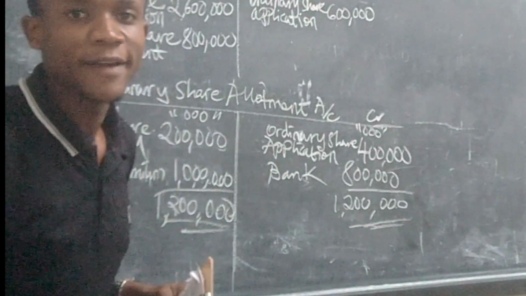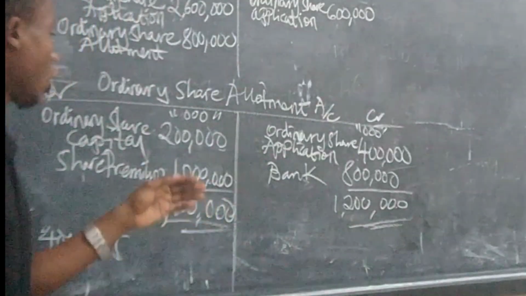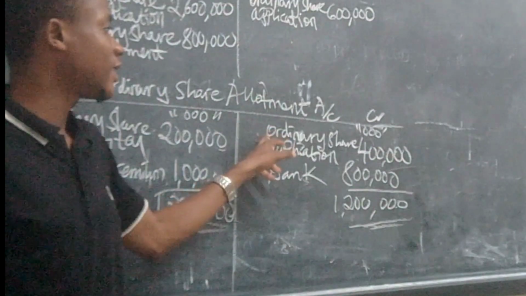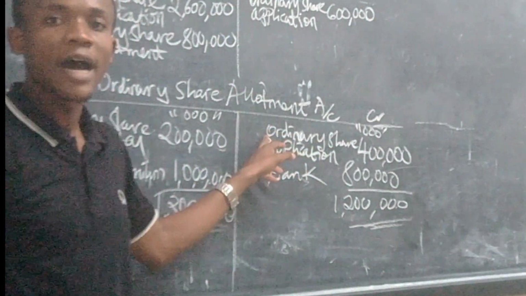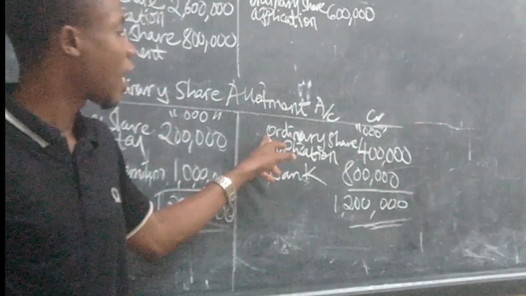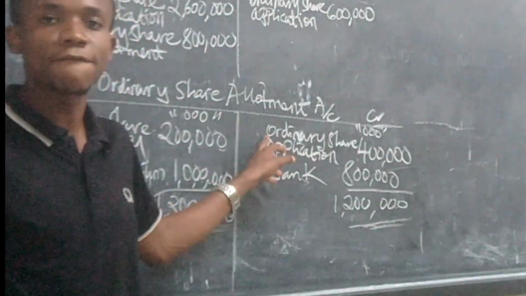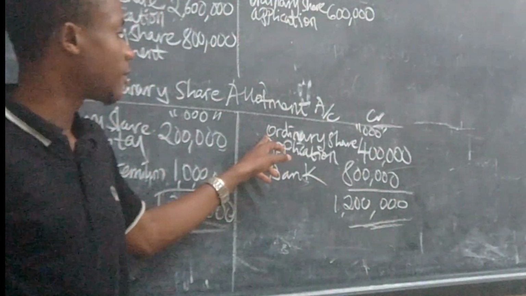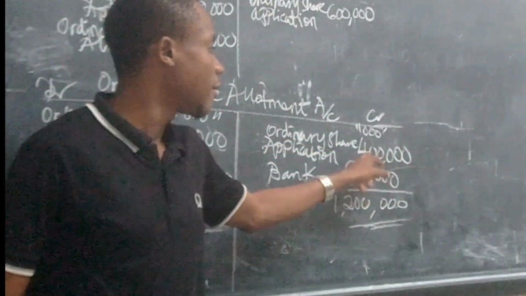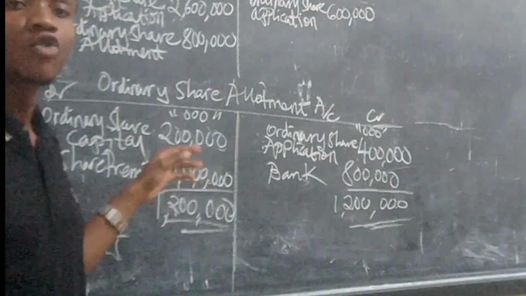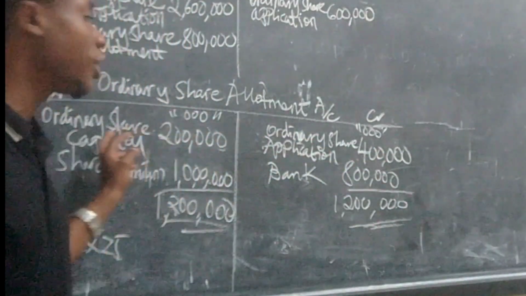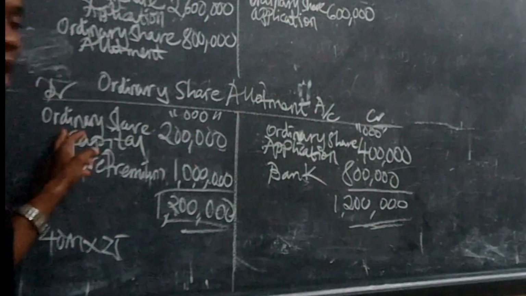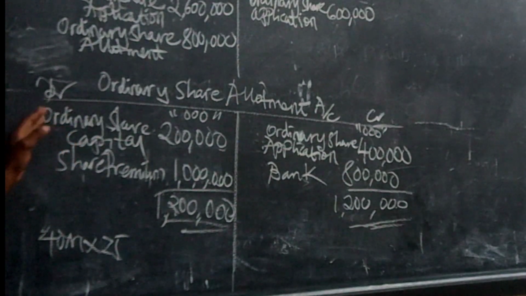So let me explain what I did. First step, you're going to credit this account by saying there was money paid in excess, which will be used to cover the allotment stage. So you take 40 million times the allotment money, you get 400 million. After that, you transfer this amount to the ordinary share capital account.